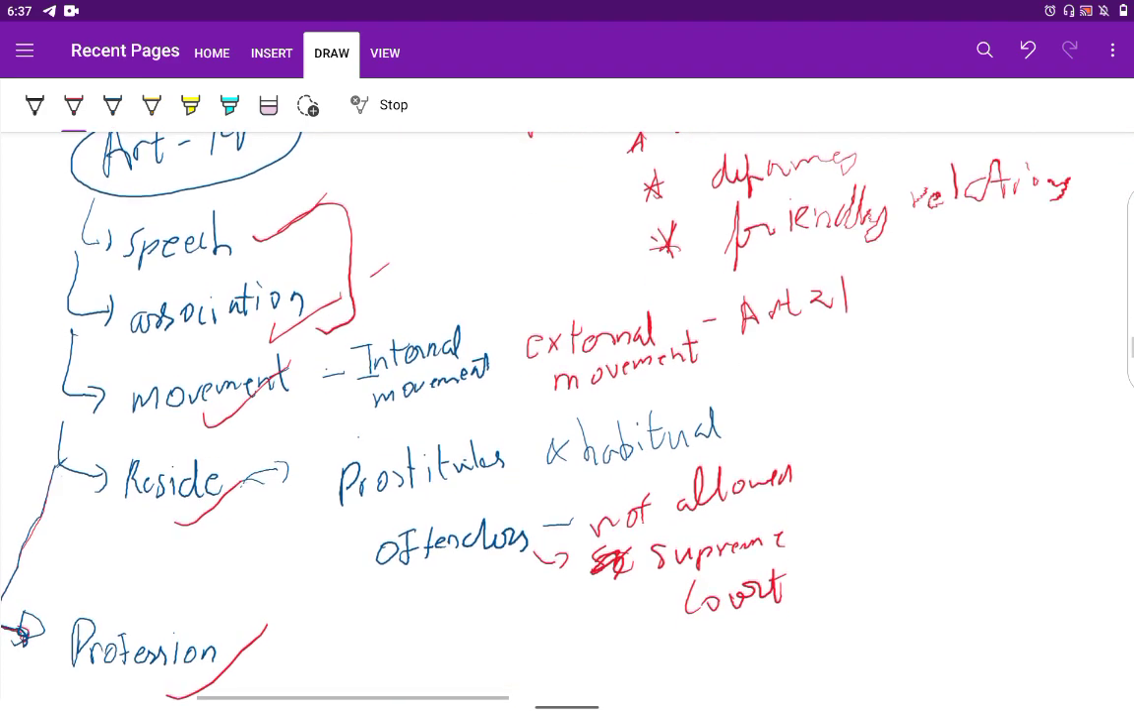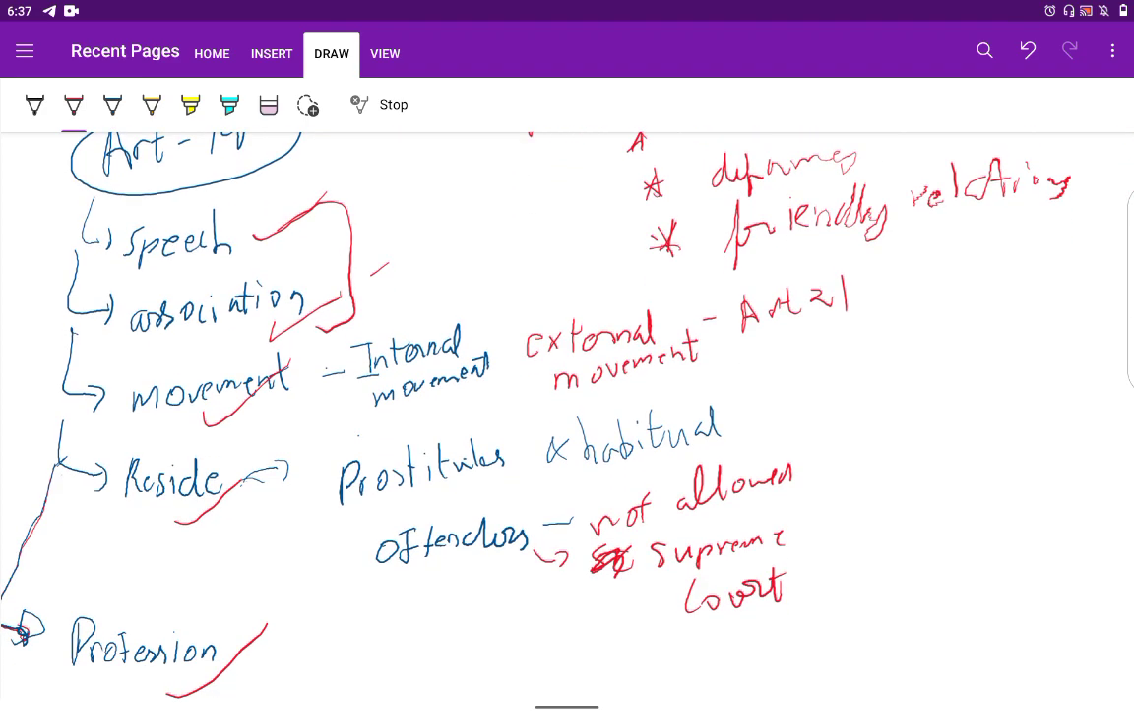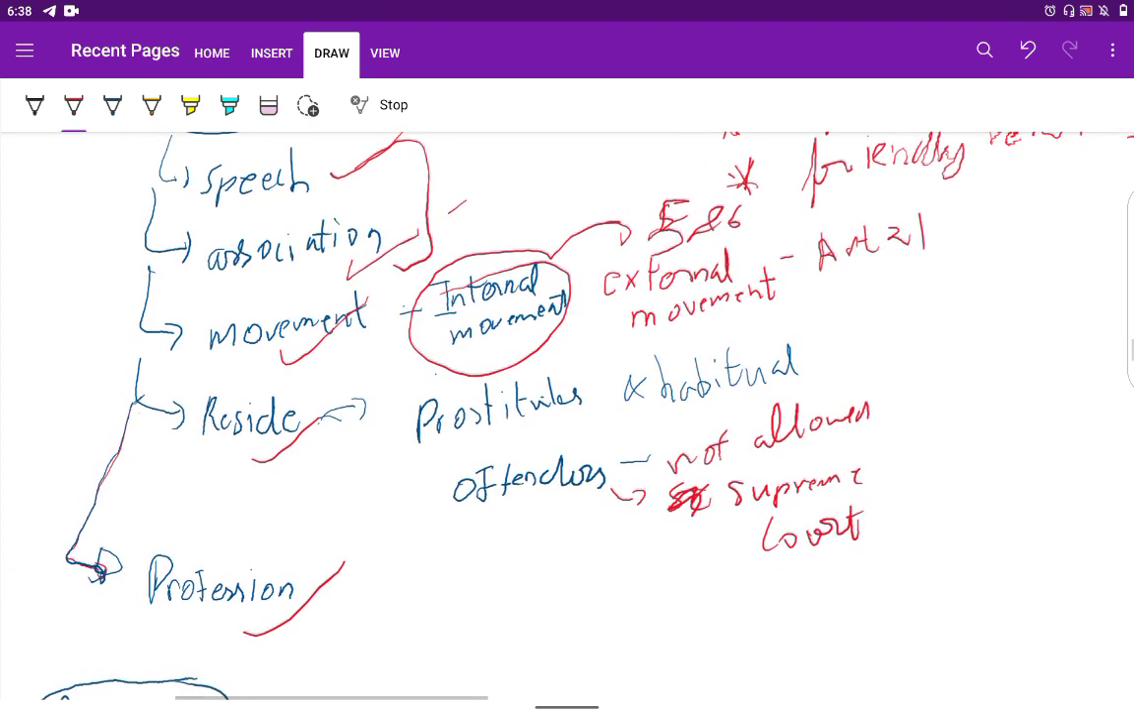Now, coming to movement, we can move freely as an Indian citizen. Internal movement is given by Article 19. We can move anywhere in the country. But in the areas of Schedule 5 and Schedule 6, there are restrictions because these are tribal areas. We are not allowed to go to those places without authorization. External movement is covered under Article 21, which we will discuss later.